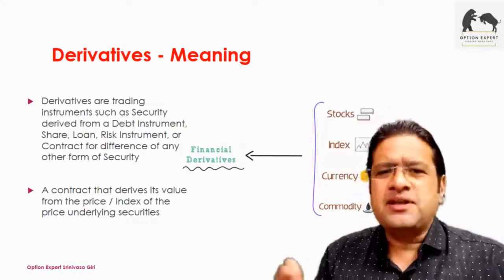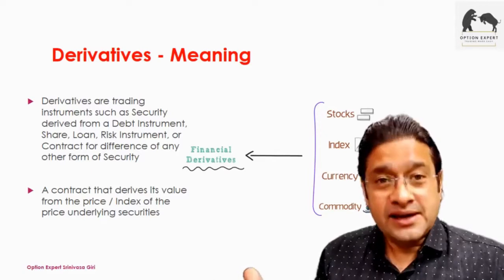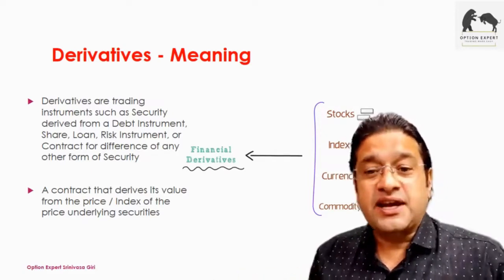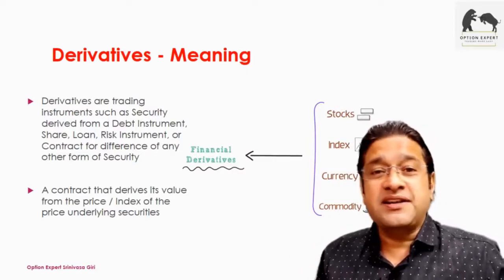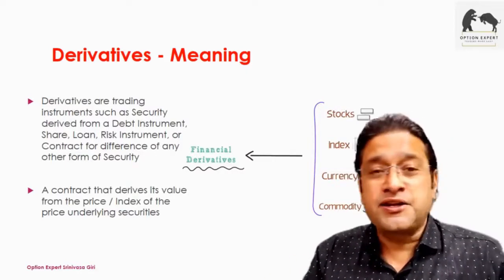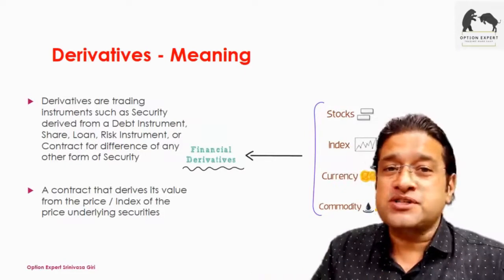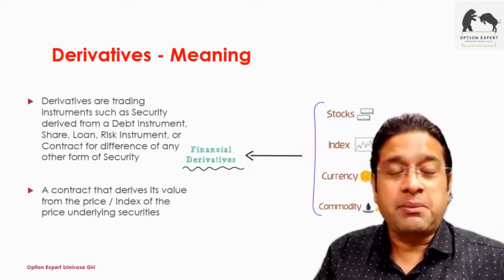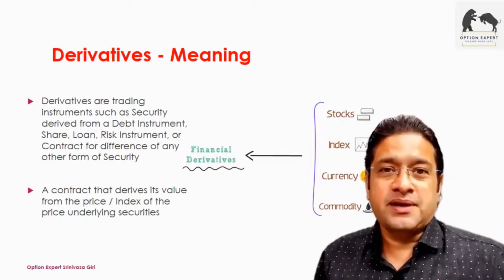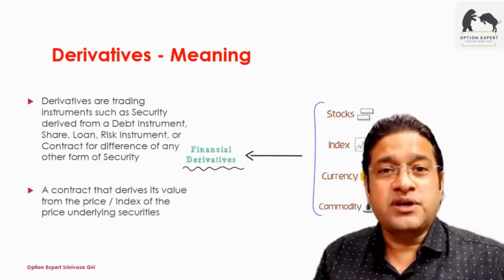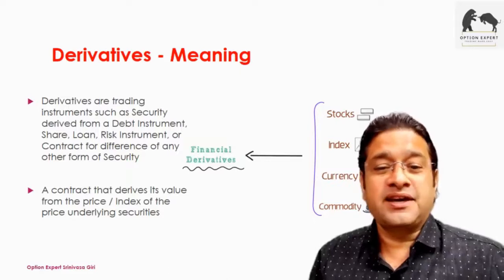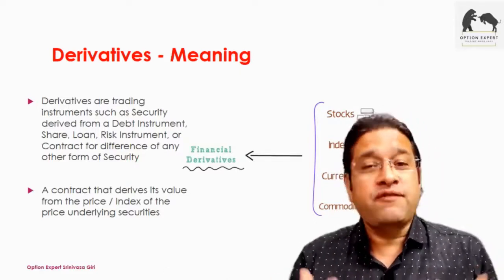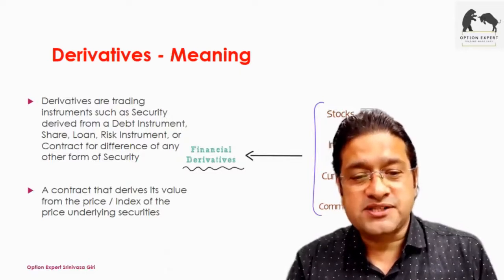A contract that derives its value from the price or index of the price of the underlying asset. A simple example: stocks, equity. It can be an index, it can be Nifty, it can be Sensex, it can be a bank index, it can be currency, either Indian rupee versus dollar, euro versus pound, yen versus dollar, or even a commodity like gold, silver, crude. So in all these financial instruments we have financial derivatives available for us.